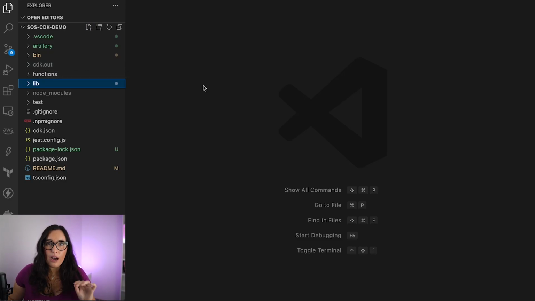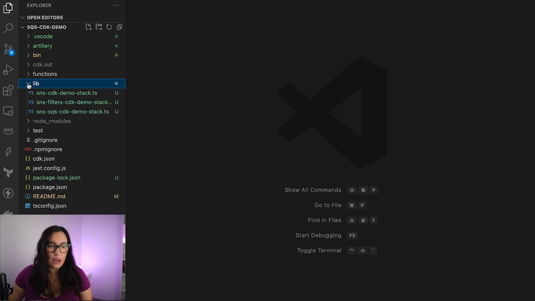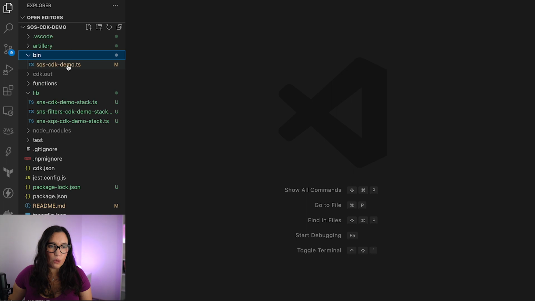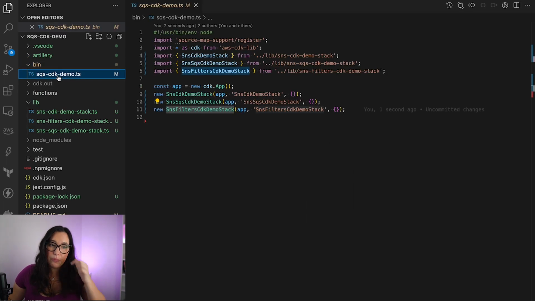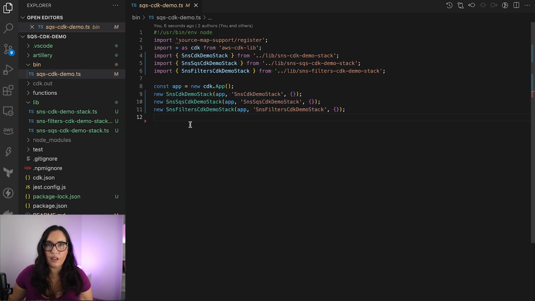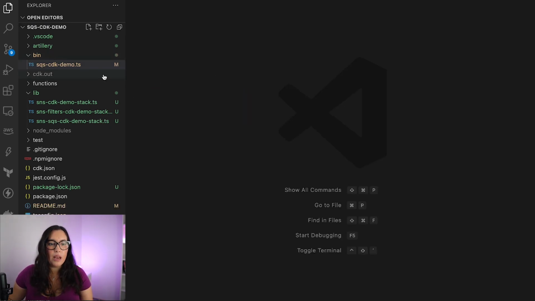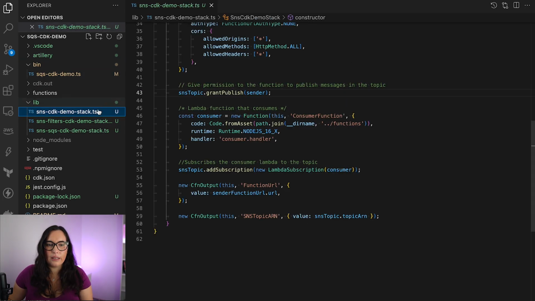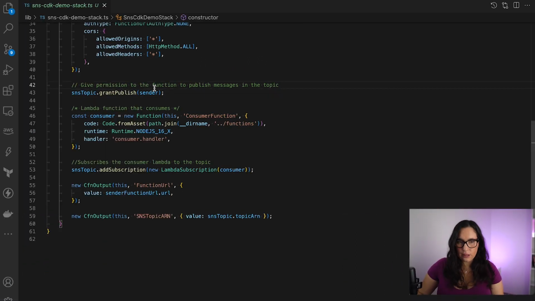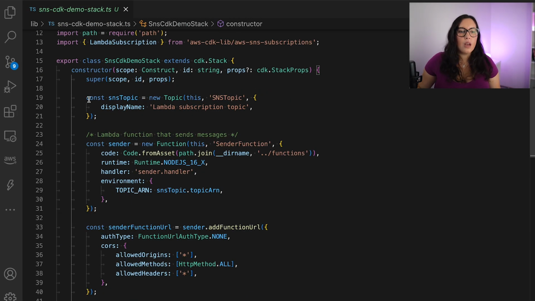So let's go to the code and check that out. For this demo, I have already created all the code because it's easier and I can show it to you. It's a CDK app, nothing else. You will find this exact app in GitHub, so you can trace it. Basically it has one bin folder here that is building 3 stacks. Each stack is a little different than the other, but they are all more or less the same. Let's start with the simplest of all, that is the SNS stack. Let's open this a little bit bigger and we can see what we have.